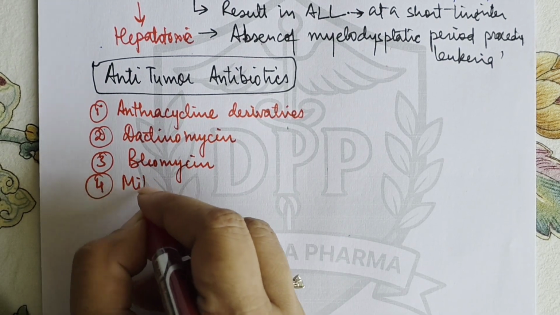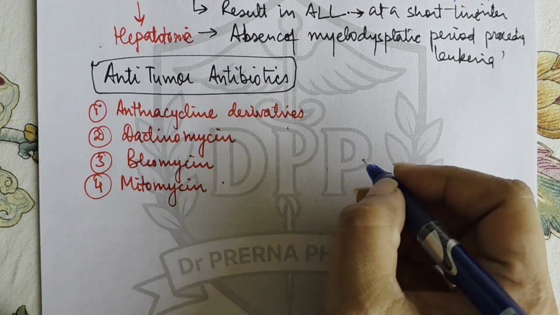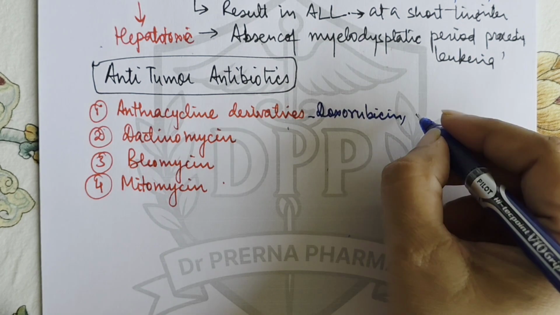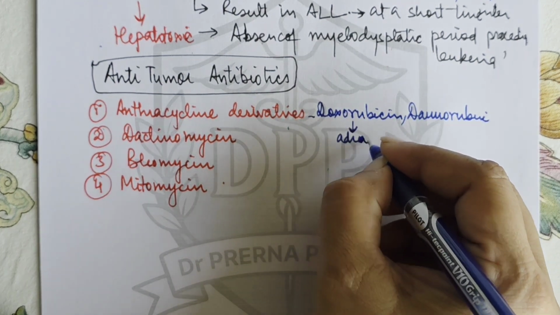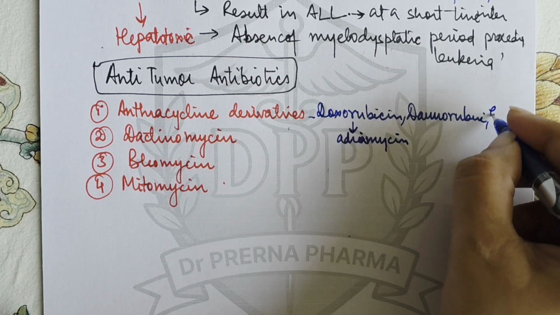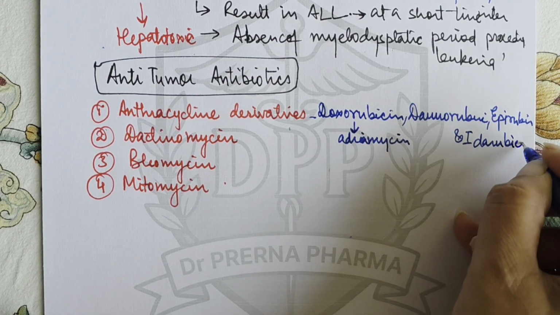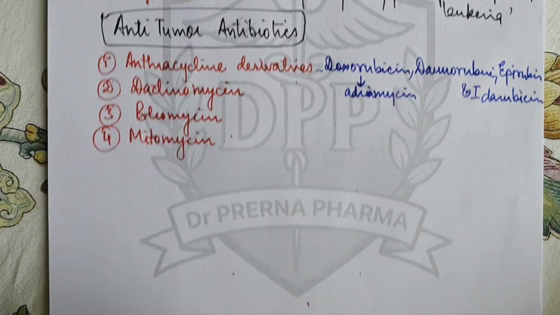And fourth, we have mitomycin. In anthracycline derivatives, the drugs that we have are doxorubicin, daunorubicin. This doxorubicin is also called adriamycin. Then we have epirubicin and idarubicin. So these are the anthracycline derivatives, and then dactinomycin, bleomycin and mitomycin. Let's see these drugs one by one.